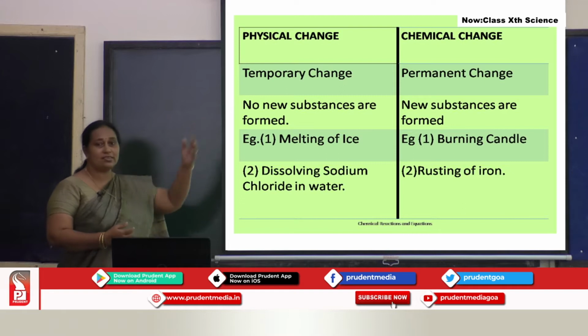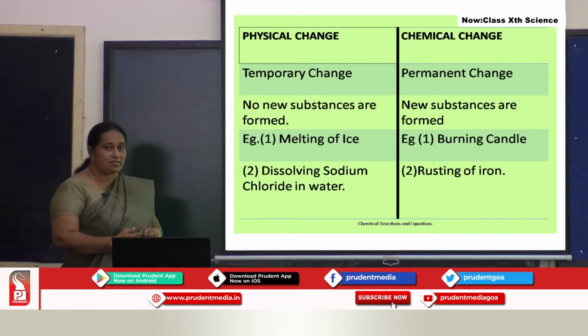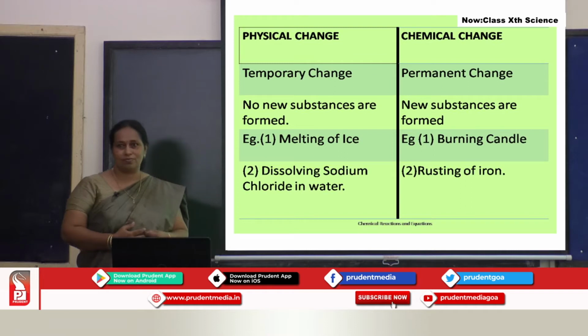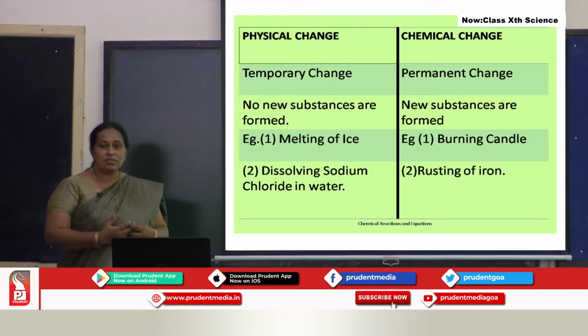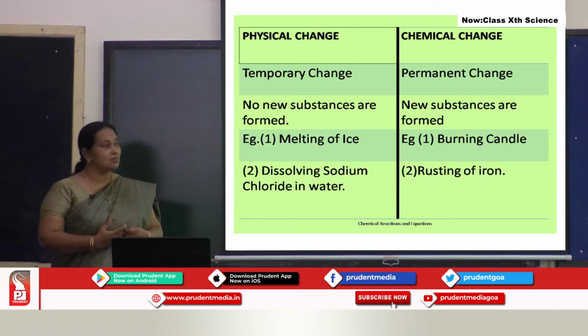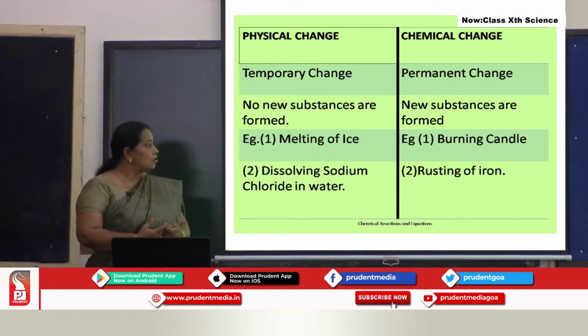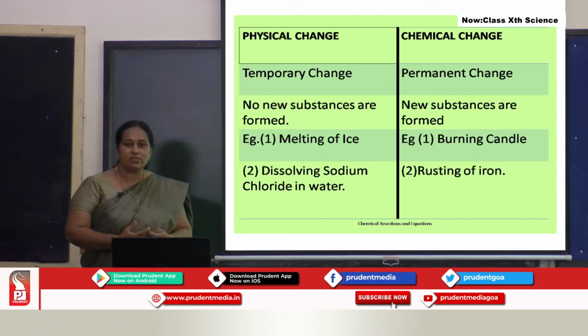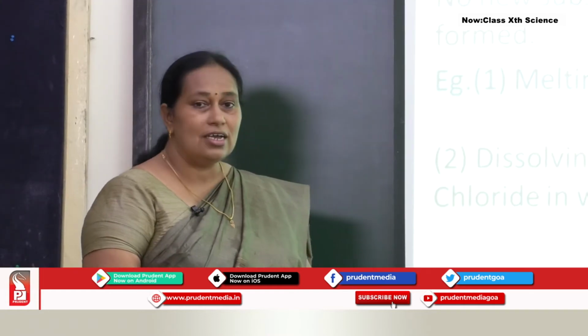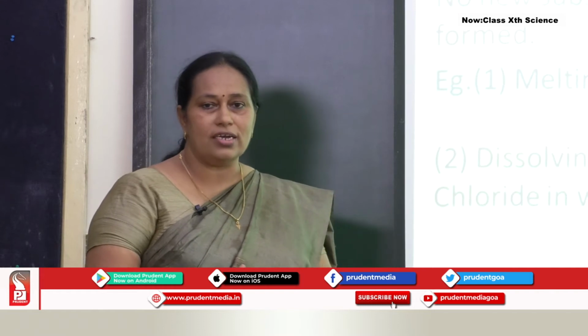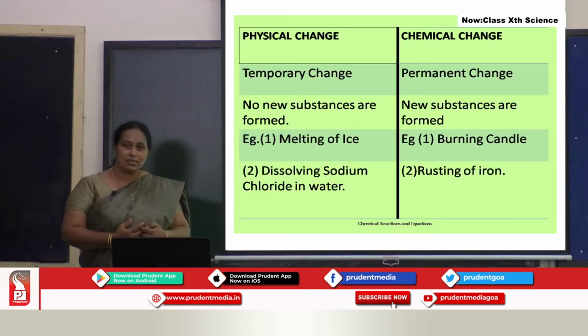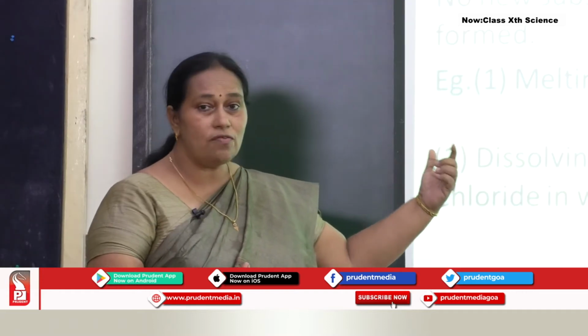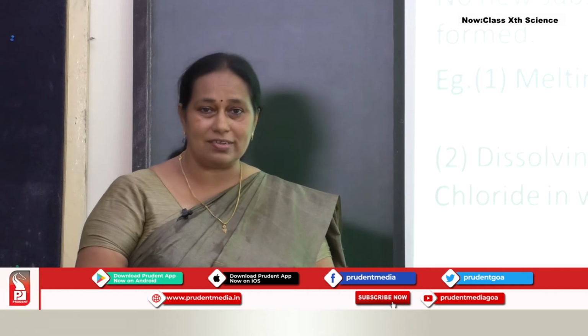Let's look at chemical change. Chemical change is a permanent change. A new substance is formed in a chemical change. For example, burning of candle produces carbon dioxide. Here, carbon dioxide is a new substance. Next example, rusting of iron. When iron is rusted, it combines with the oxygen in air and forms iron oxide. It's something new. So, rusting of iron is also an example of chemical change.